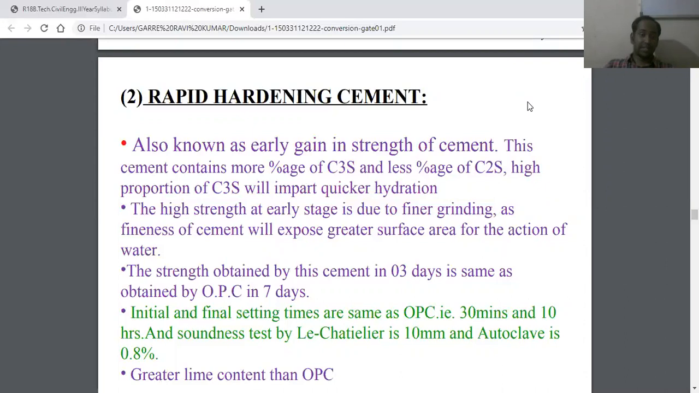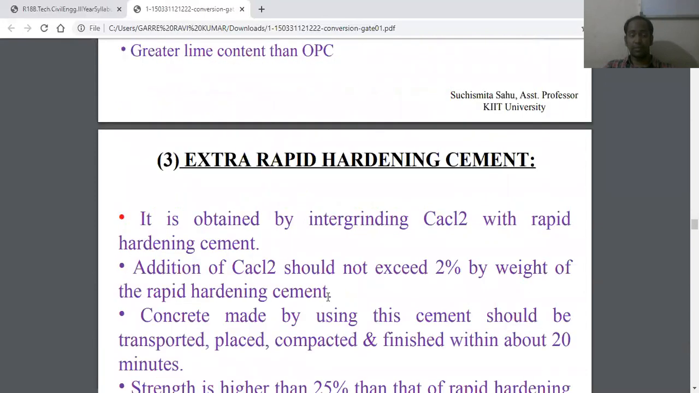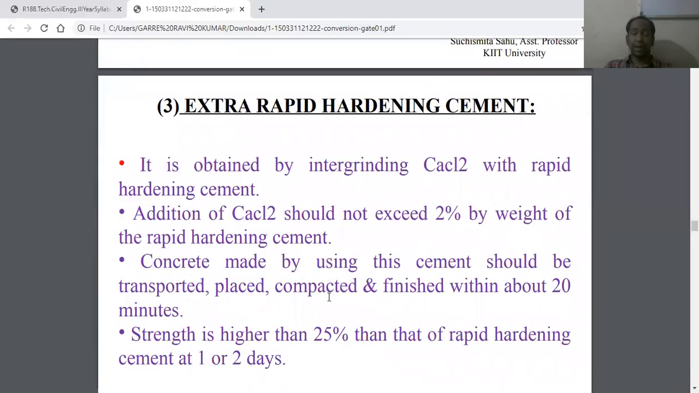The strength obtained by this cement in 3 days is the same as that obtained by ordinary Portland cement in 7 days. And its lime content is greater than ordinary Portland cement. The next one is the extra rapid hardening cement.